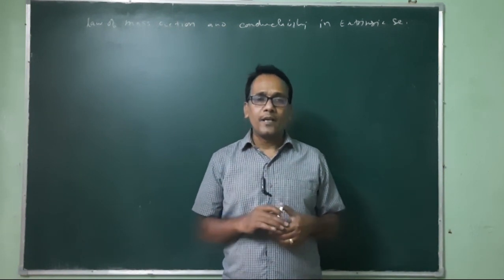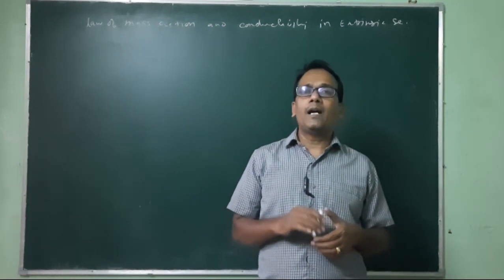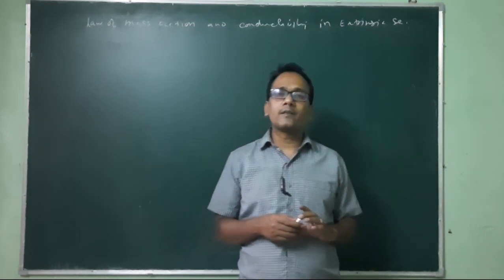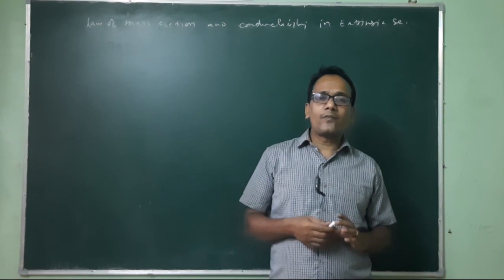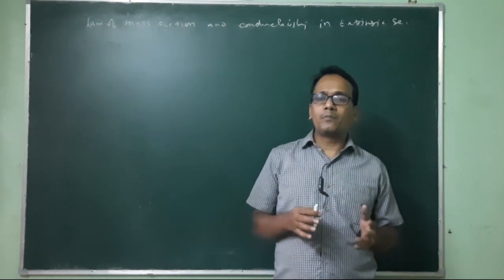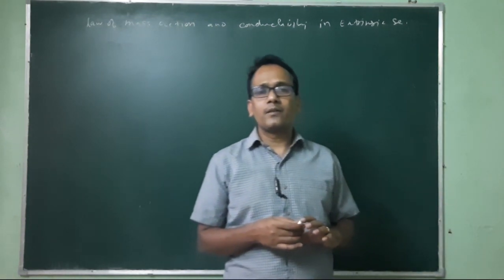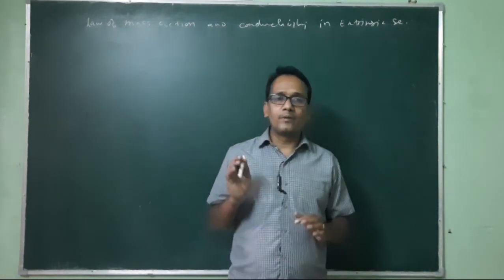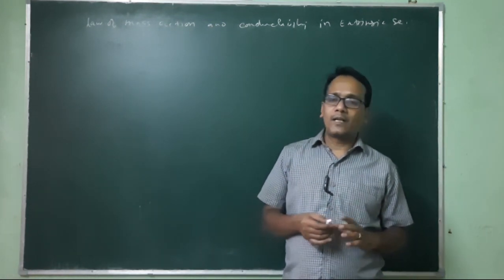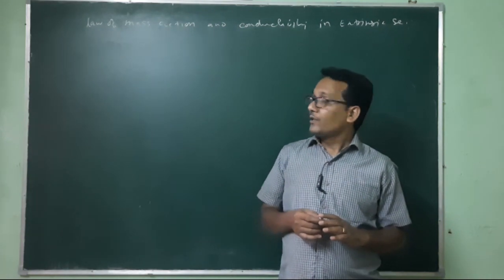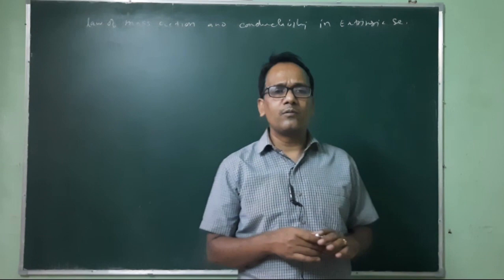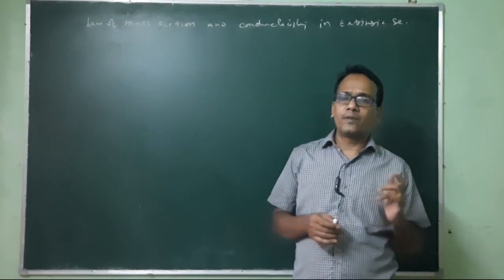Extrinsic is impure semiconductor, and we have two categories, N-type and P-type semiconductors. The general classification and formation of N-type and P-type semiconductors are not very difficult, and students are aware of these two topics, because this is also part of modern physics of 12th class. But I will cover a simple introductory part here for the further discussion.